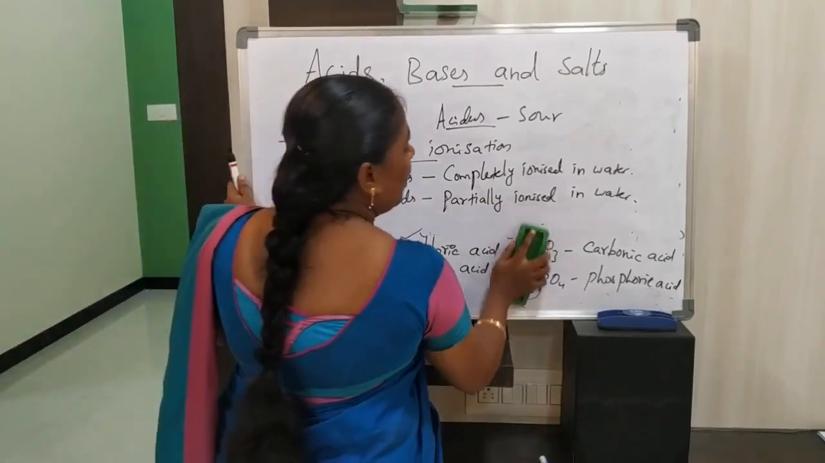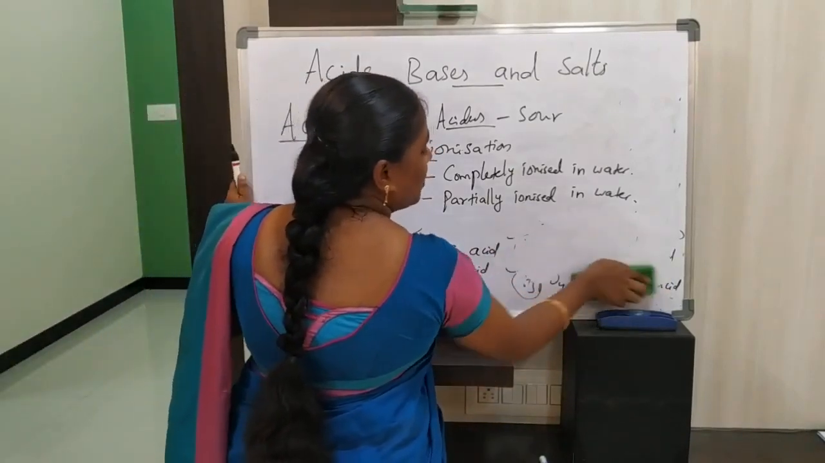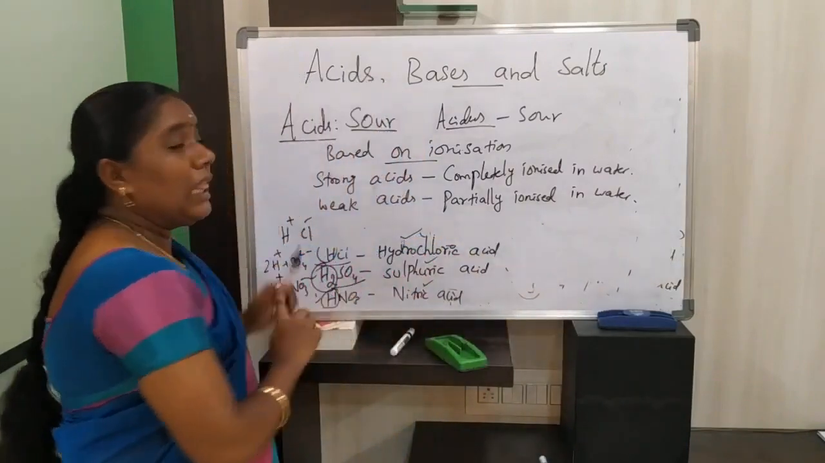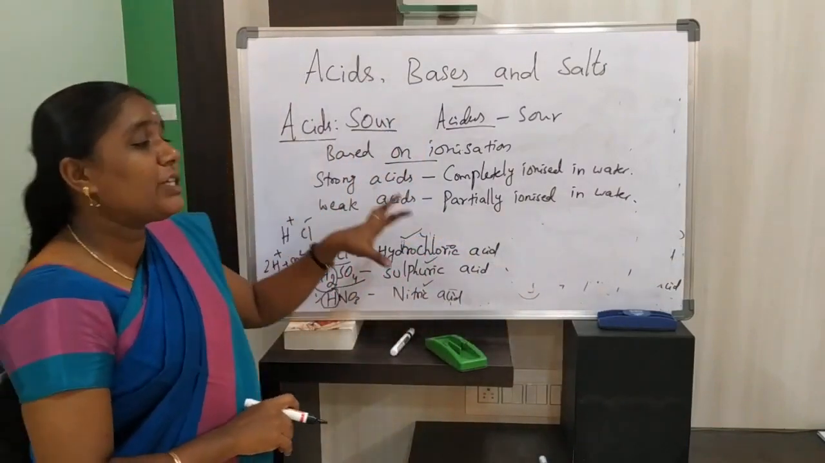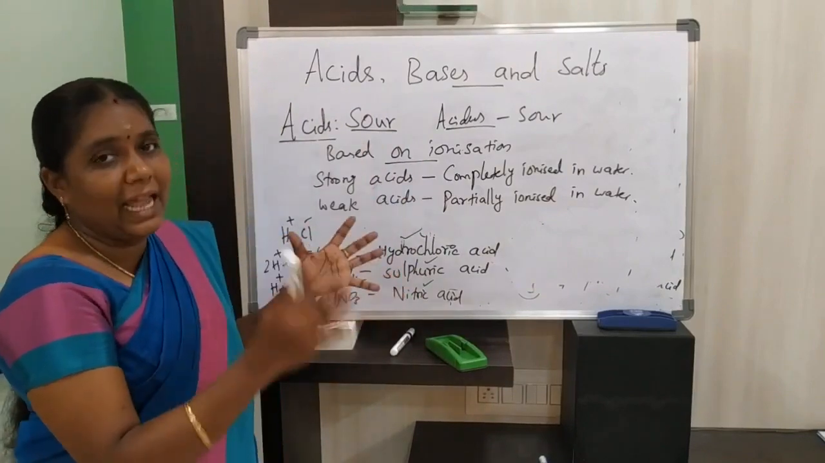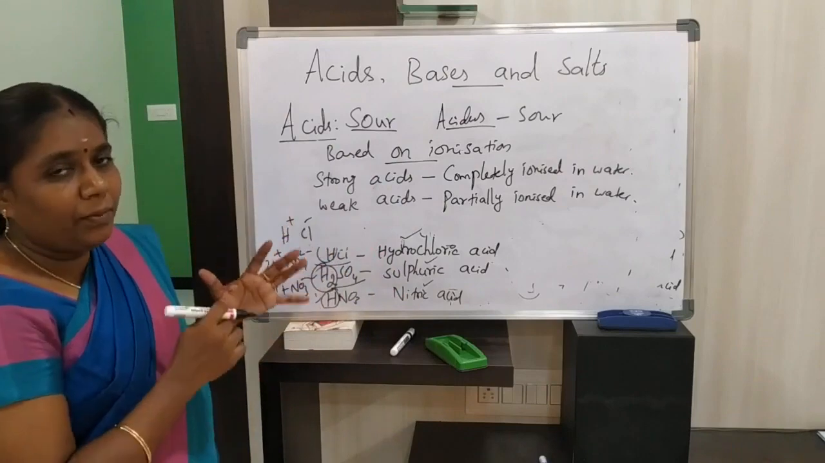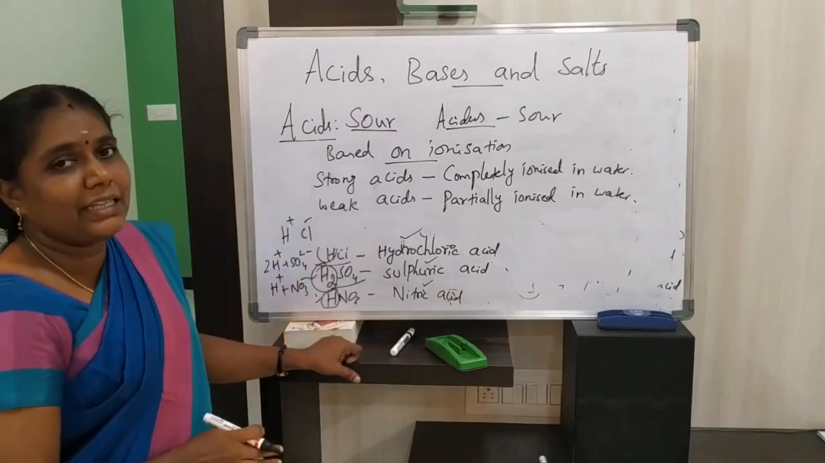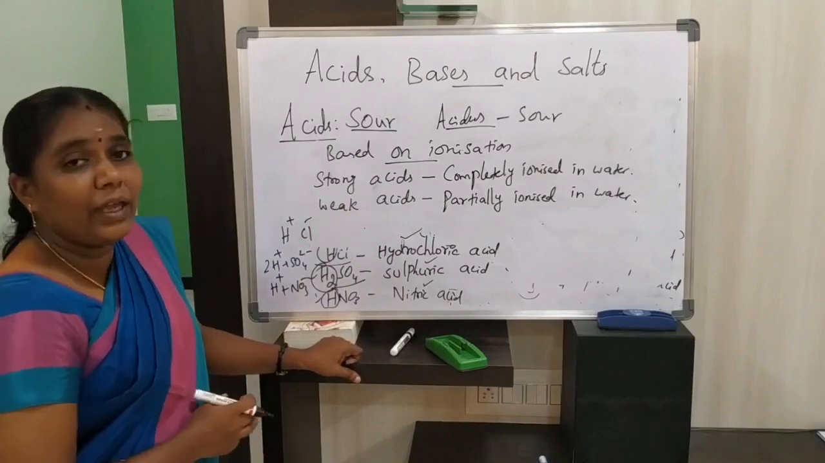What are weak acids? Listen, weak acids are the acids which partially ionize in water. What is meant by partial? It will not completely ionize in water. Only some amount of hydrogen ions is ionized in water. That is called a weak acid.